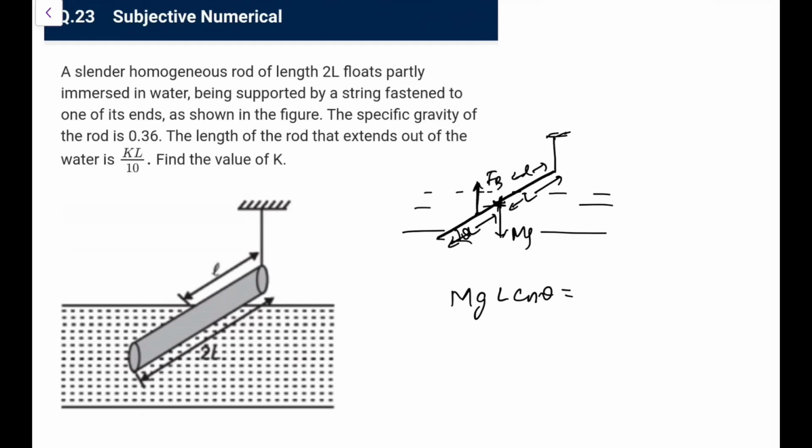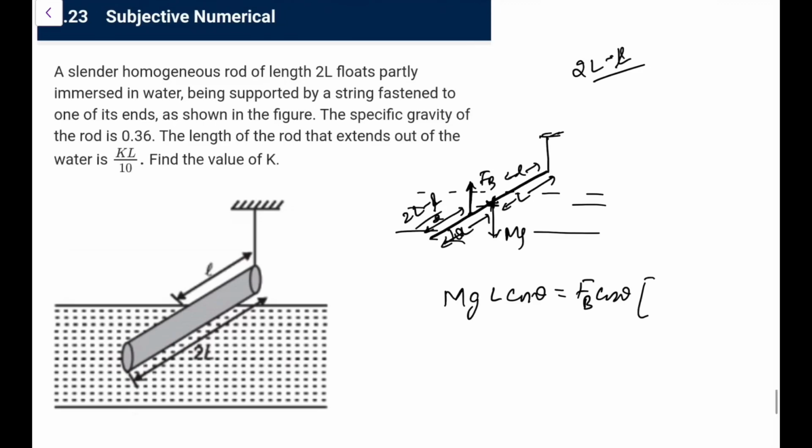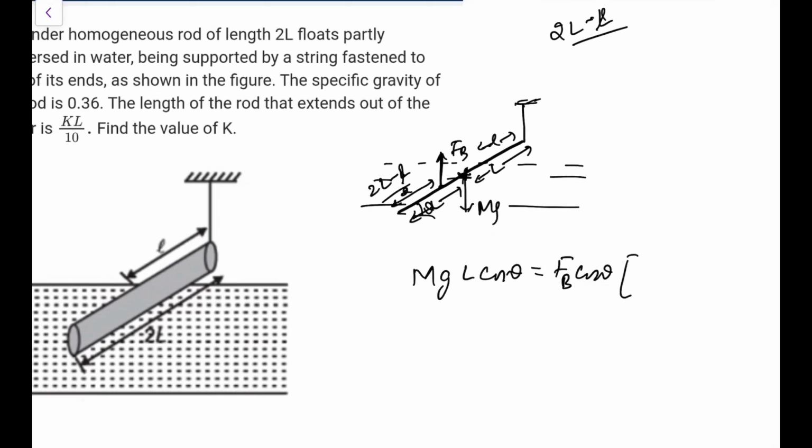So the center of buoyancy, the length inside water is 2L minus small l, so the distance from here is (2L minus l) by 2. Now if I calculate this distance again, this would be FB cos theta, but the length that would be coming here would be L plus (2L minus l) by 2. I can write it out.